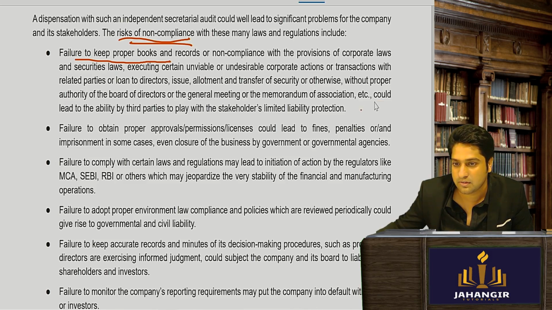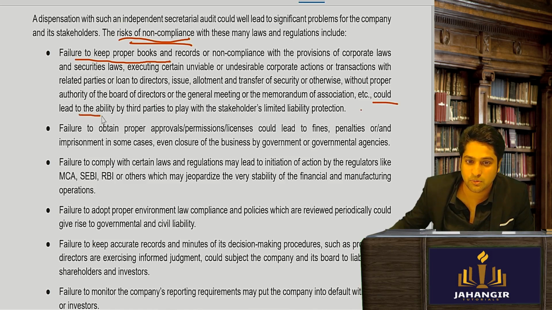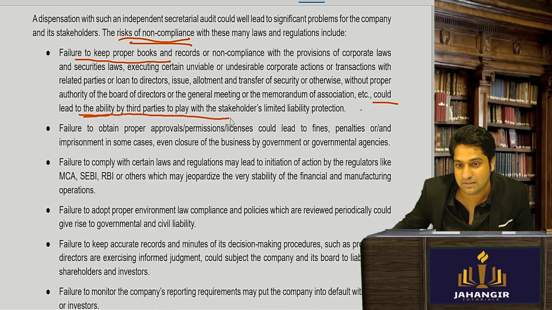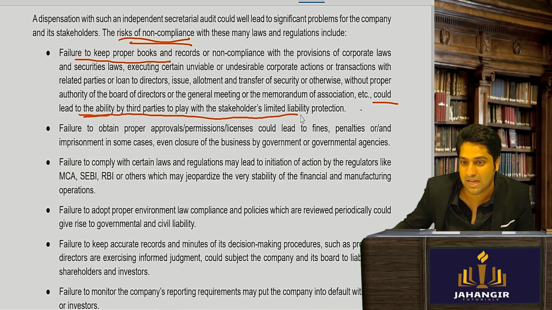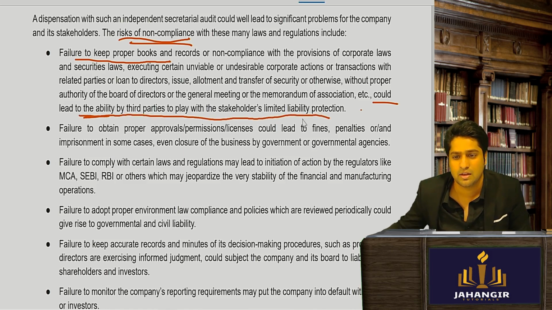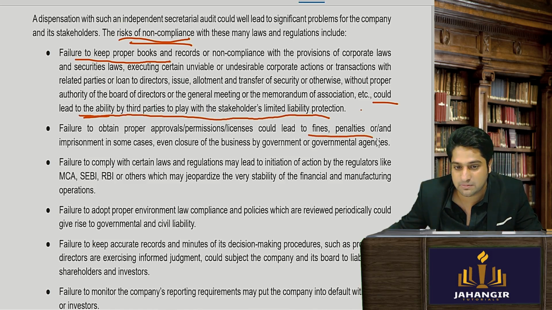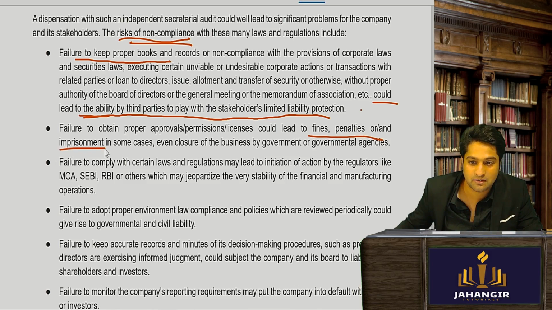could lead to the ability by third parties to play with the stakeholders' limited liability protection. So the stakeholders will be affected. There could be fines, penalties, imprisonment.